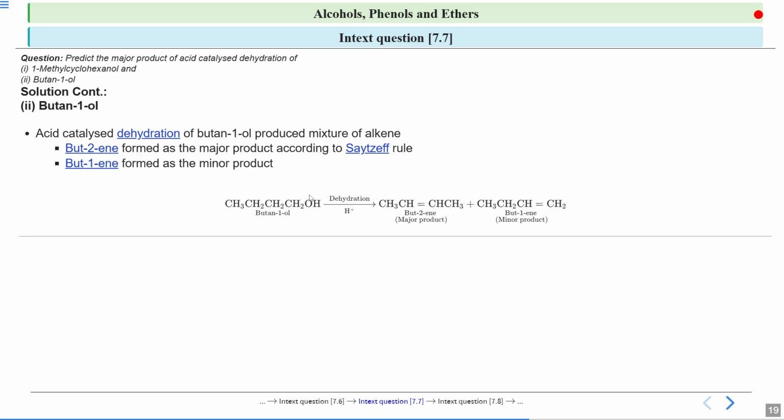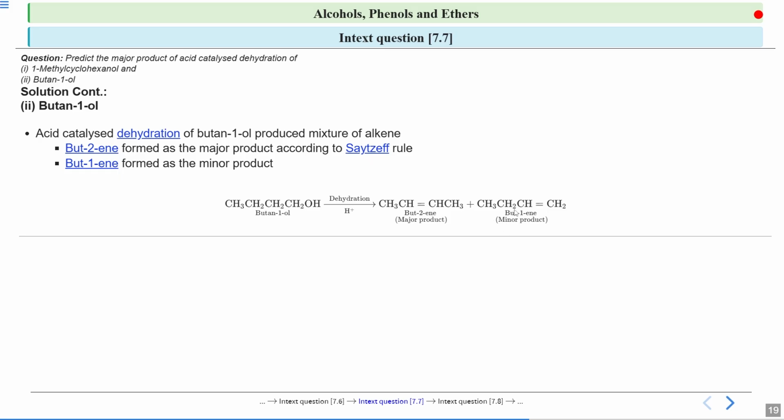Okay, now here the carbocation over here is not a stable carbocation because it is a primary alcohol. Okay, so when this OH2 group leaves, you will see that you can form an alkene in two ways. Okay, what two ways? That one hydrogen over here can be removed. So if the hydrogen from here is removed, you will form but-2-ene. Okay, and another one you will form but-1-ene.